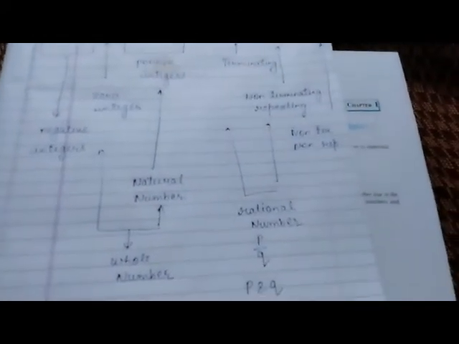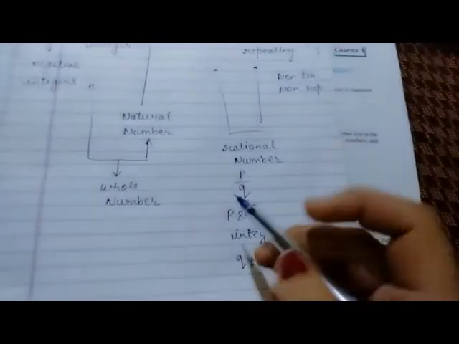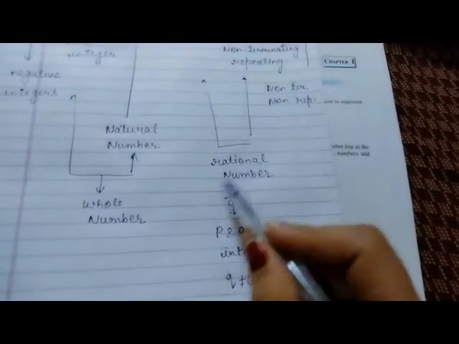They can be defined in the form of P upon Q, where P and Q are integers. We have already studied about the positive, negative and zero integer. So the rational number can be defined in the form of p upon q, where p and q are integers and q is not equal to 0. If q tends to 0, then it will be non-defined.